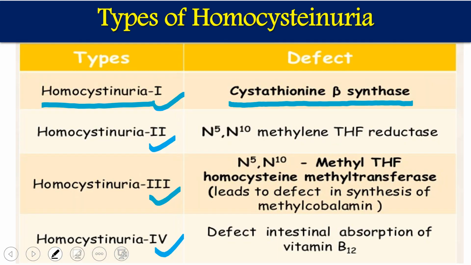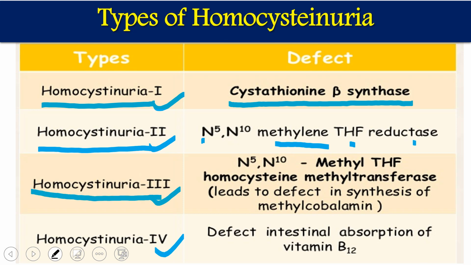Then there are certain other defects, like N5,N10 methylene tetrahydrofolate reductase, that is going to lead to homocystinuria type 2. Then N5 methyl tetrahydrofolate homocysteine methyltransferase, here it is going to cause type 3 homocystinuria, and defects in intestinal absorption of vitamin B12 is going to cause type 4 homocystinuria. Other than these four types, there are a number of other reasons also which ultimately lead to homocystinuria.